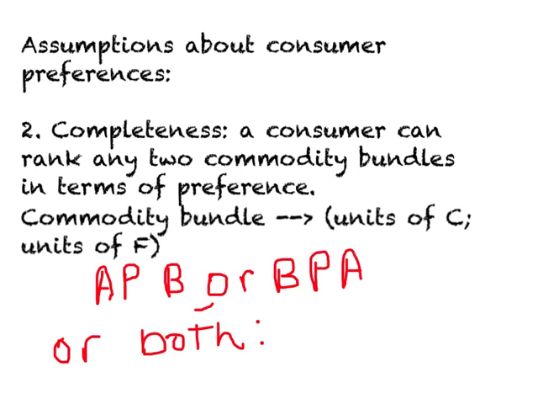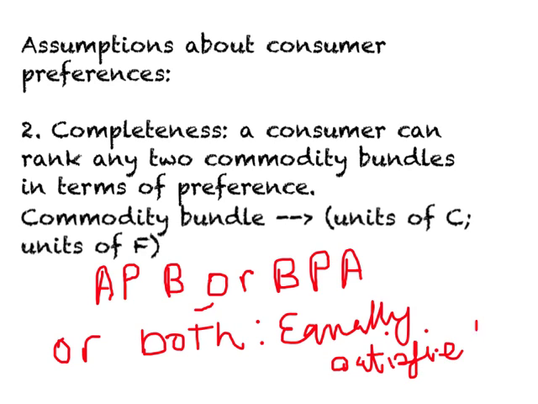And if we make a statement where APB and BPA are true, that means the consumer is equally satisfied between two commodity bundles A and B, or in other words, he is indifferent between A and B.